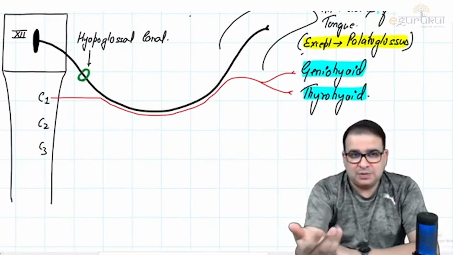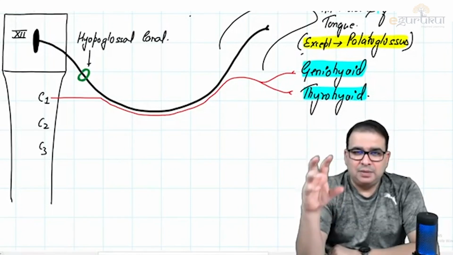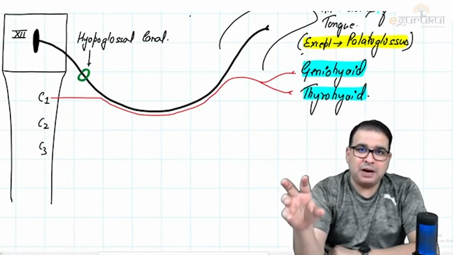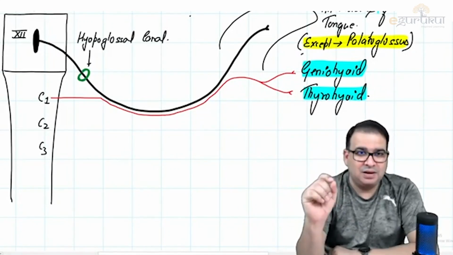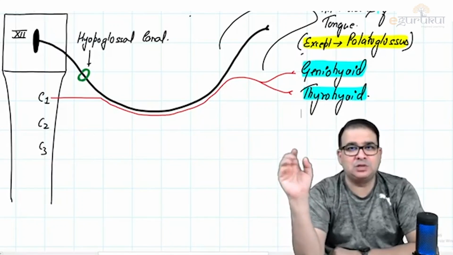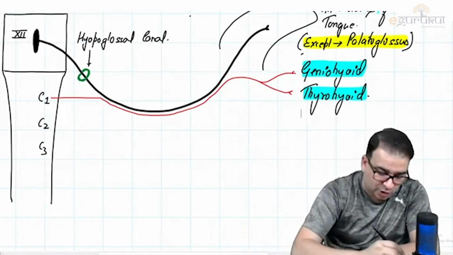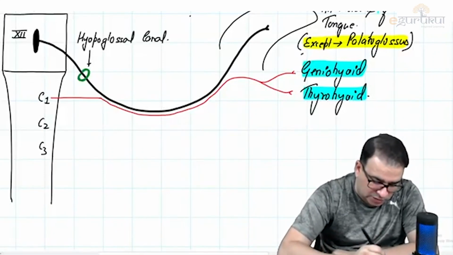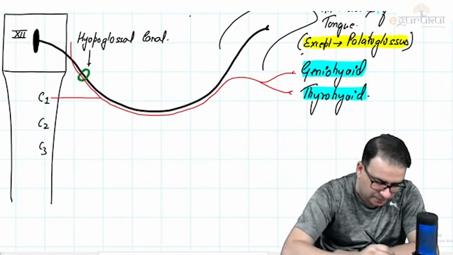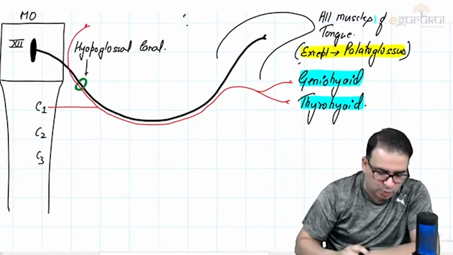I have to tell you the names of these muscles because we are discussing cranial nerves. So for geniohyoid and thyrohyoid, don't say they're supplied by the hypoglossal nerve, they're supplied by C1 via hypoglossal. The C1 nerve is using the hypoglossal nerve to reach its destination. Well, this is still not it. The C1 nerve will also use the hypoglossal nerve to go back into the cranial cavity.